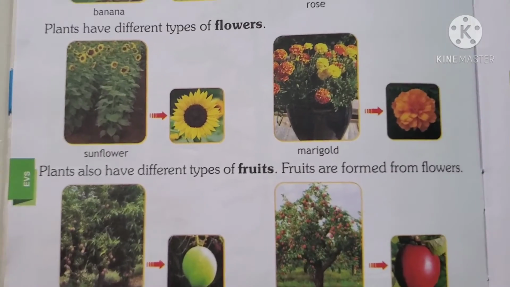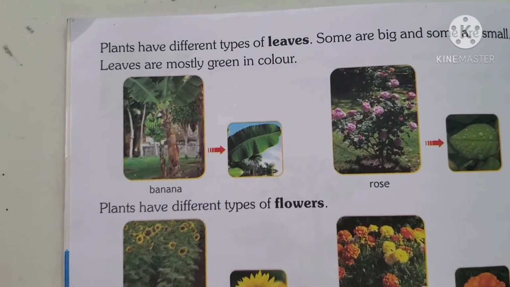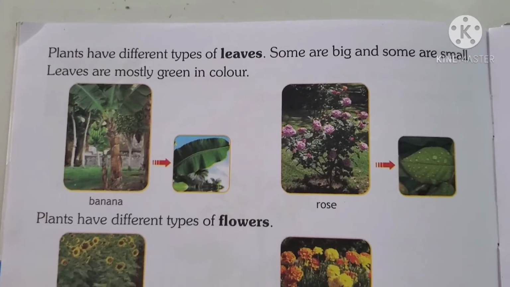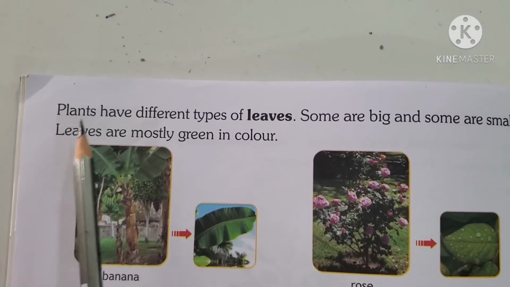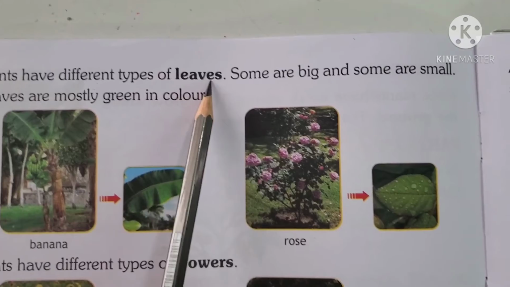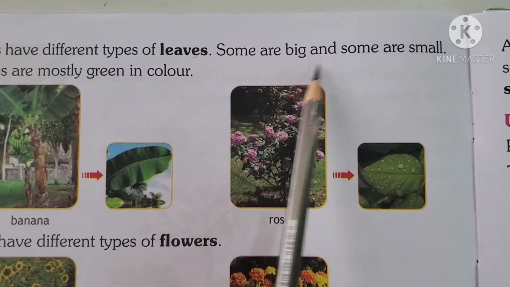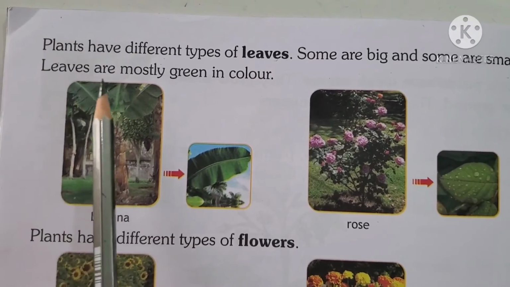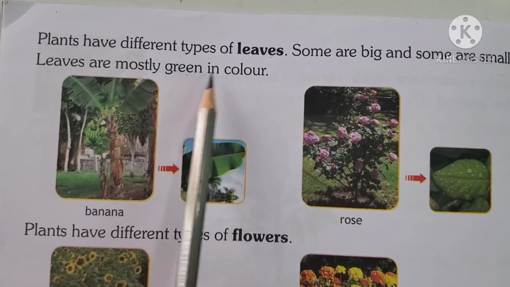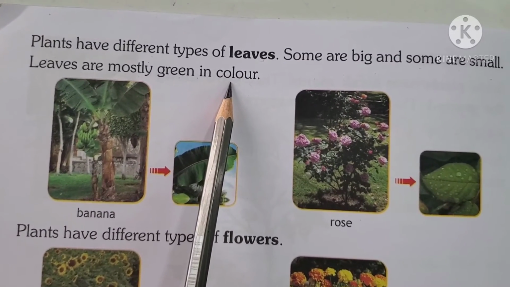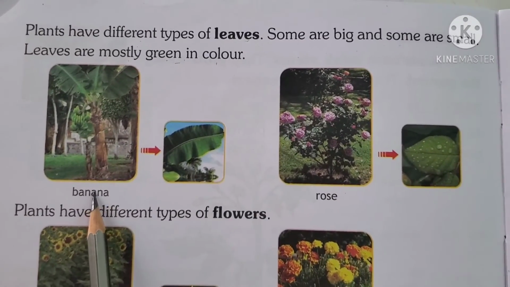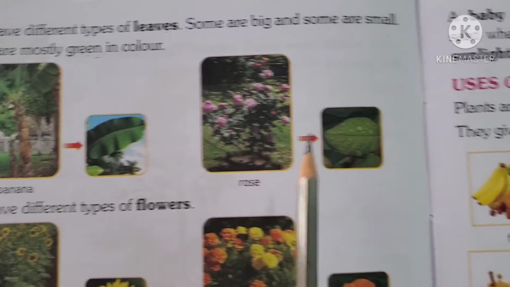Now, take out page number 100. Now, let us see what type of leaves do the plants have. Plants have different types of leaves. Some are big and some are small. Leaves are mostly green in color. Which color are leaves, children? Green. See, banana leaves are like this.